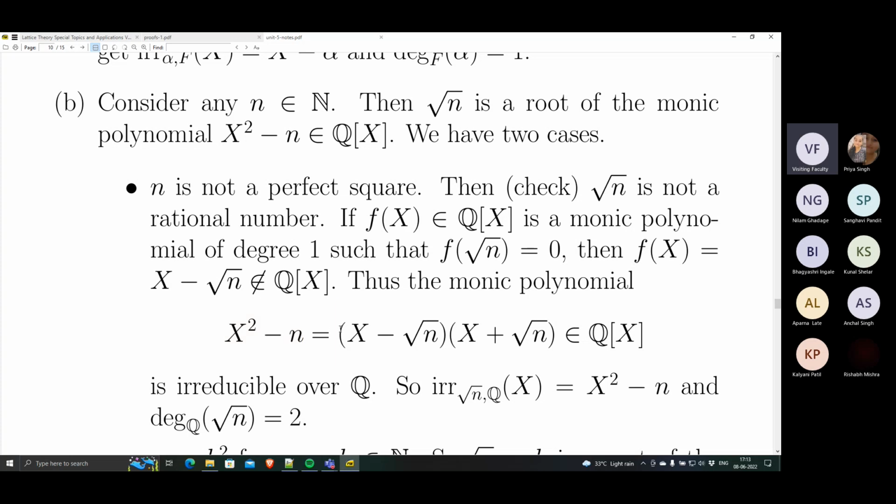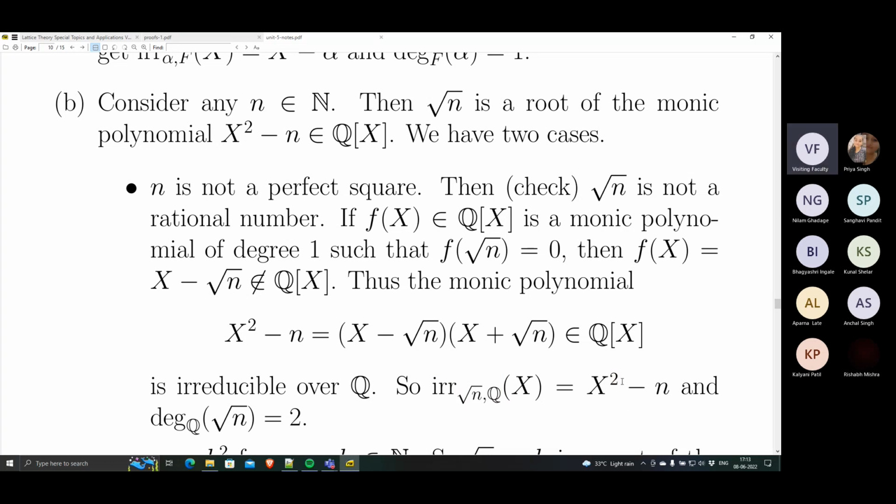It factors over the complex numbers or over the reals, but over the rationals it does not factor because square root n is irrational. Therefore, it is irreducible over Q, so this is indeed the monic irreducible polynomial, the minimal polynomial, of square root n over Q. So irr of square root n over Q is just x squared minus n, and the degree is 2.